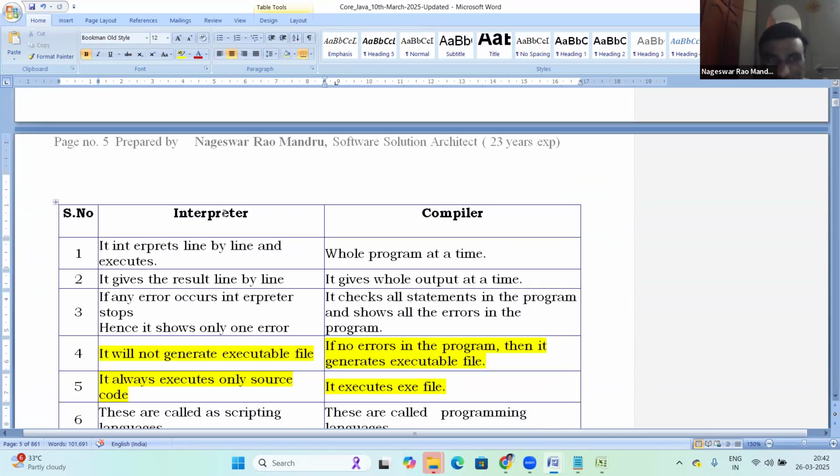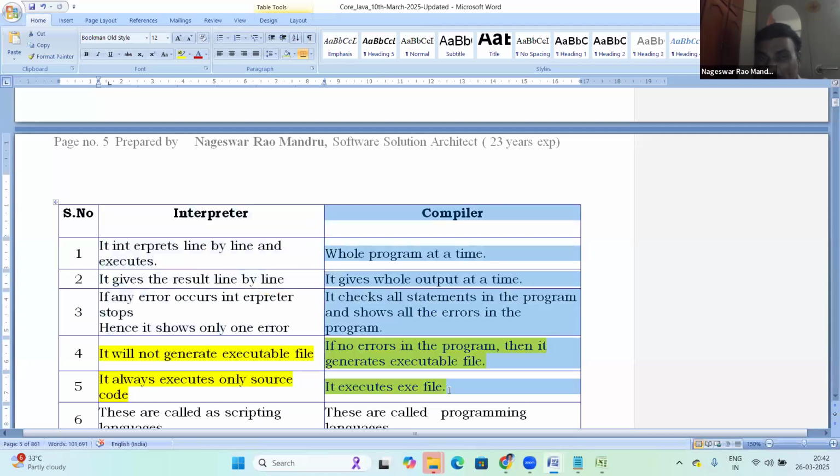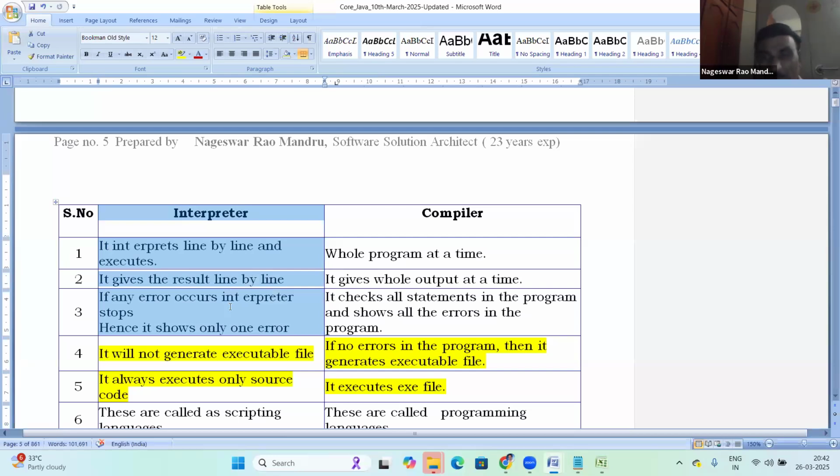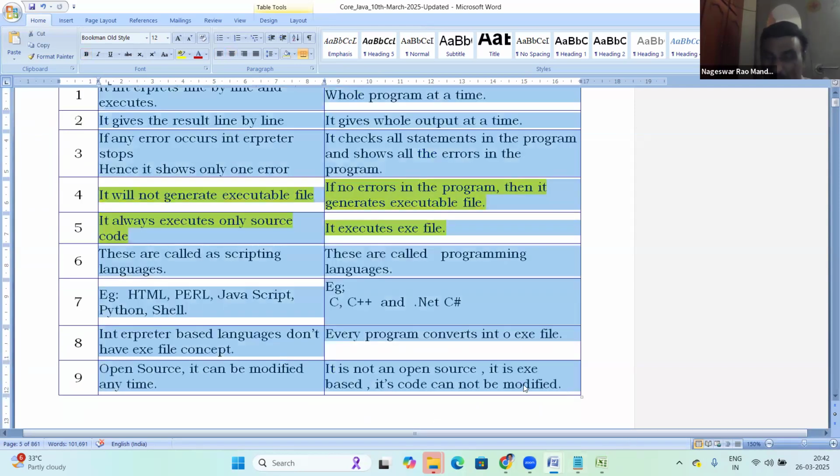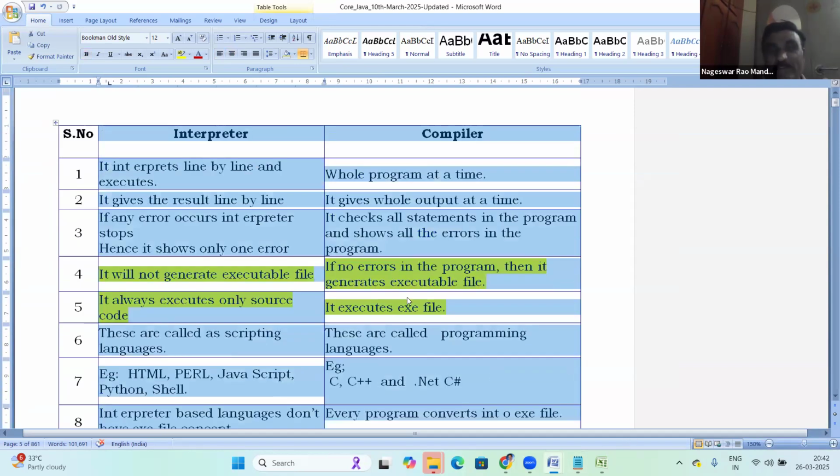See, the main difference between interpreter and compiler is the exe file. A compiler creates one exe file and then executes, but an interpreter has no exe file concept. I'll explain how the compiler generates one exe file and how it executes, but the interpreter never generates an exe file; it directly executes the code. That's the actual difference. I'll show the differences practically. A total of 9 differences are there, and I'll explain them in tomorrow's class.